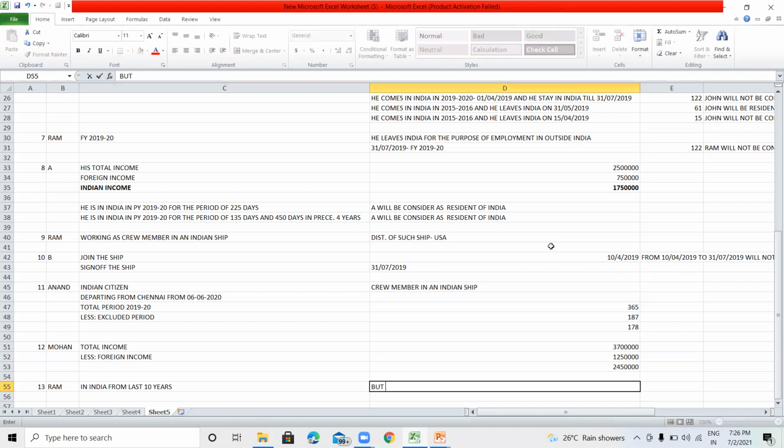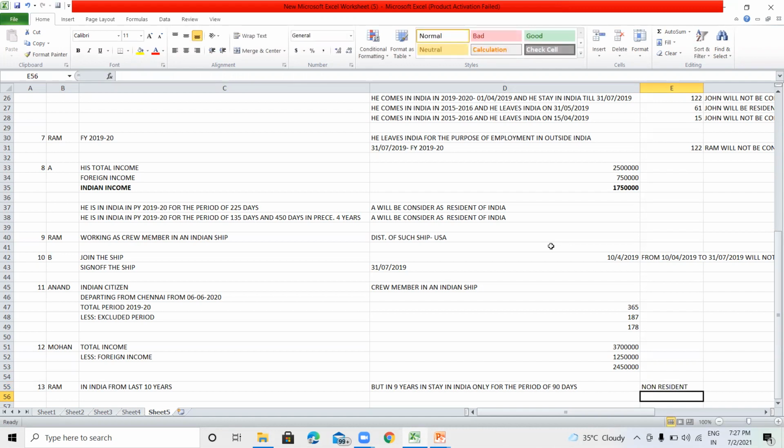But in 9 of those years, he stays in India only for the period of 90 days. So he will be considered as non-resident, because he is not in India for the period of 182 days or more than 182 days.